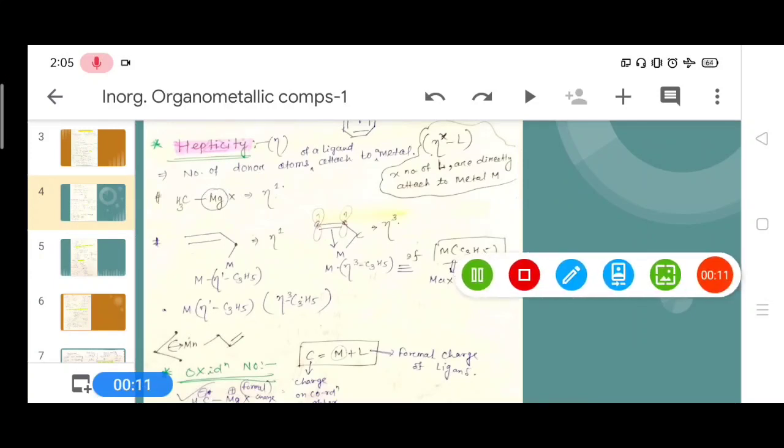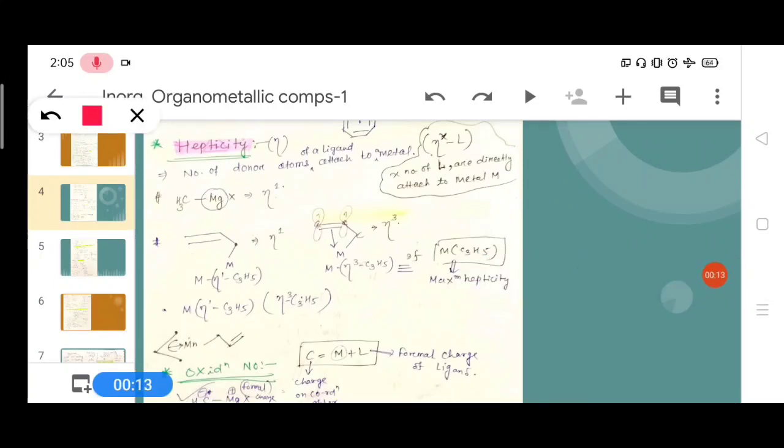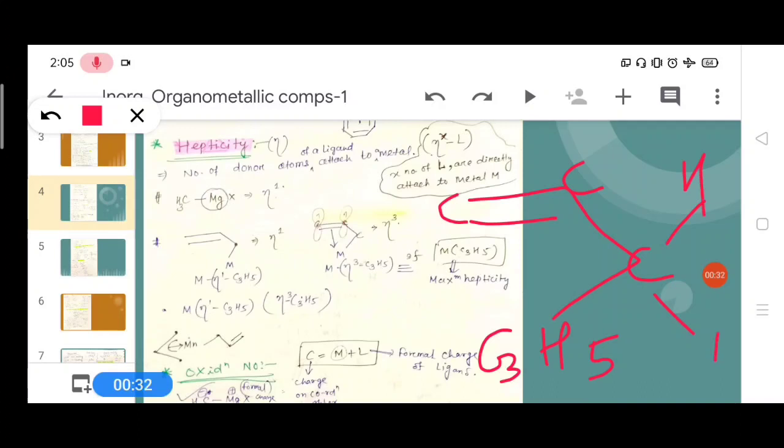How does this bonding happen? This is C3H5. One carbon atom is here, another carbon here, and another carbon here. There are 2 hydrogens here, 1 hydrogen here, and 2 hydrogens here, a total of 5 hydrogen atoms.